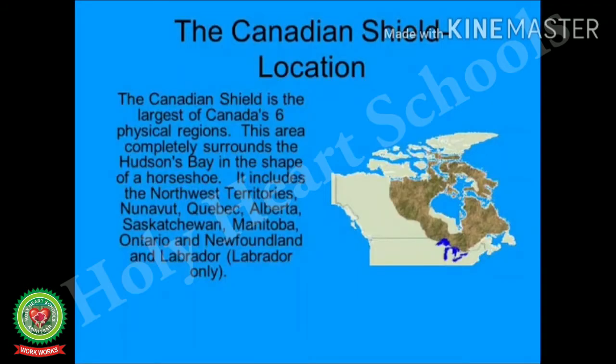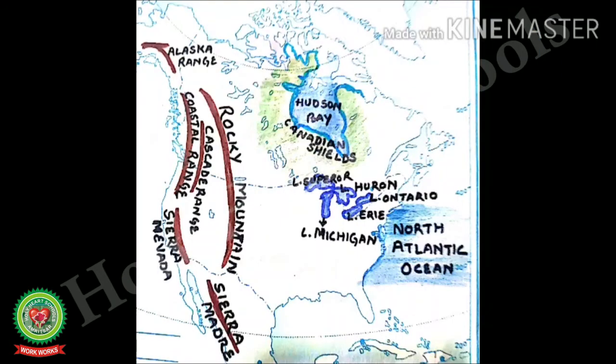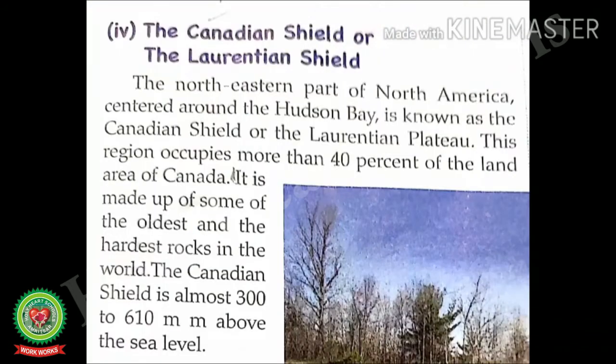The Canadian Shield is the largest of Canada's 6 physical regions. This area completely surrounds the Hudson Bay in the shape of a horseshoe. Students, look at this map. You have to fill the Canadian Shield with green color around the Hudson Bay. Let us continue reading.